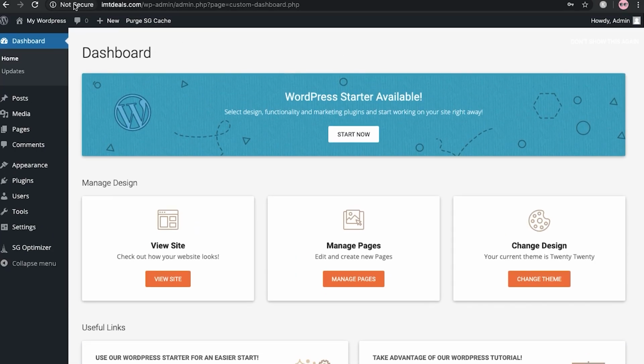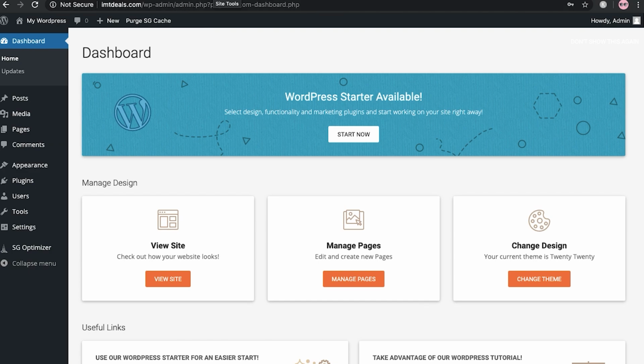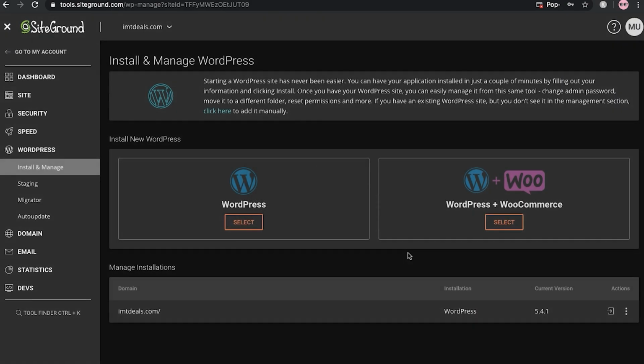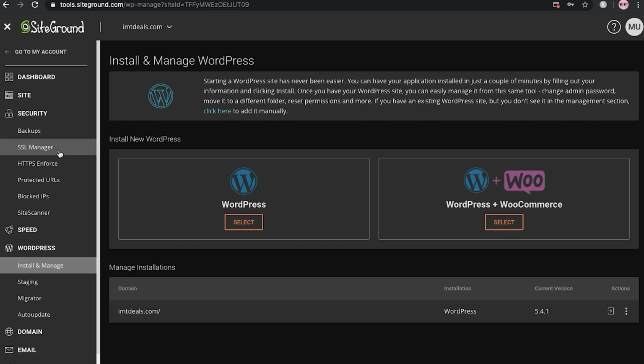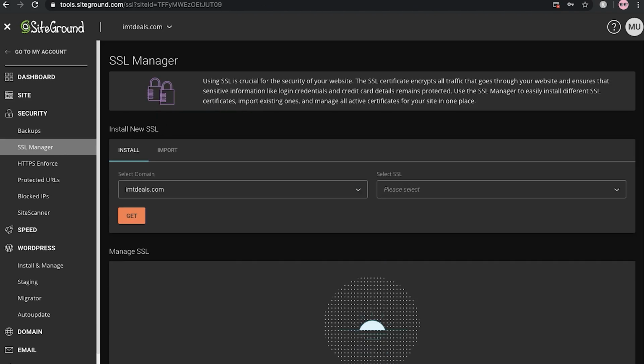Now it's time to add SSL to our blog. What you have to do is go to site tools over here, and let me close this. Here you can see the security. Just click on that. Here you can see the SSL manager. Click on SSL manager, and you have to install the new SSL for your new blog.